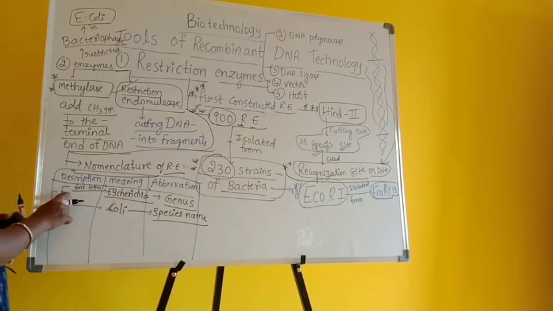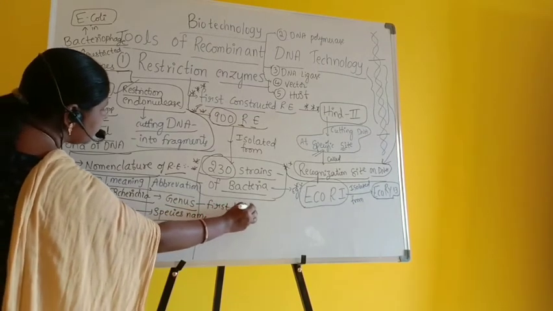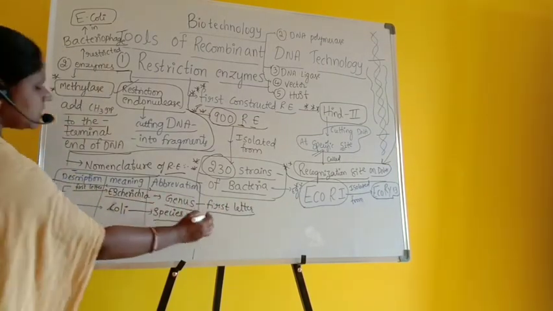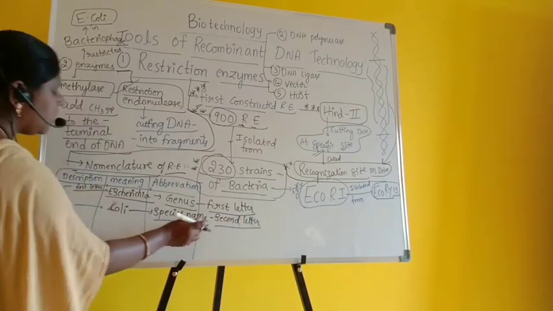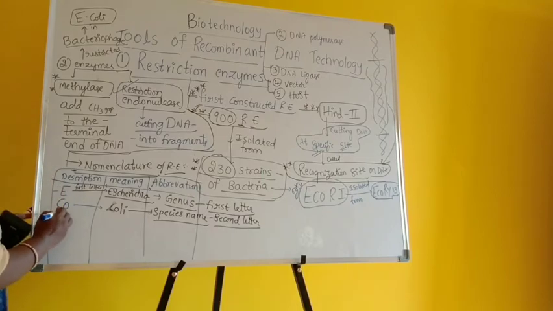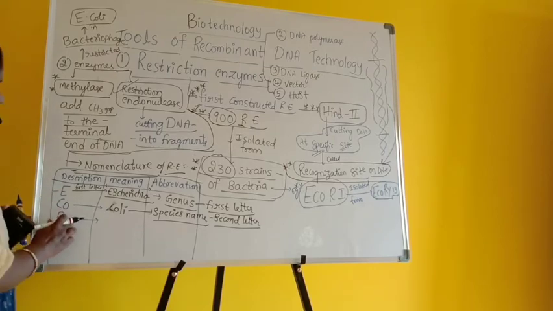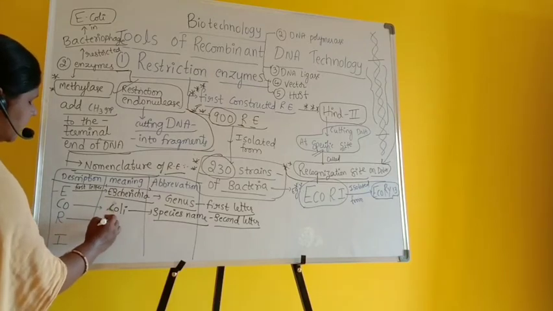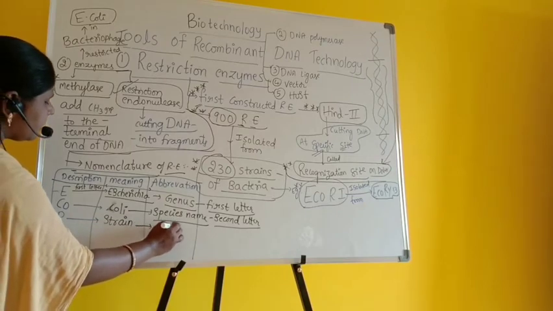The first letter E indicates the genus, so here if you want you can write the first letter in the restriction enzyme name. The second and third letters: let us take the second letter, which indicates the species name, Eco or E. coli. Let us take Eco. Then R is nothing but the name of the strain, EcoR1. So here this R is nothing but the strain of bacteria.